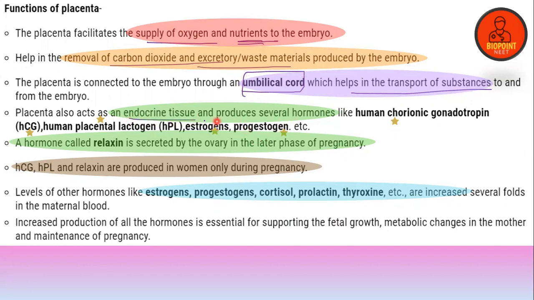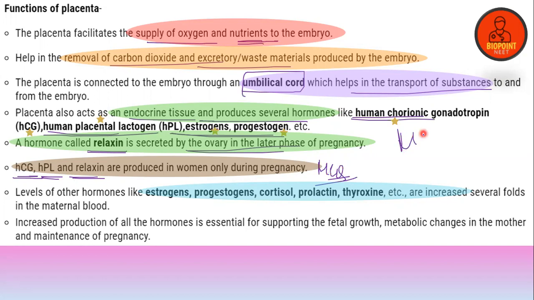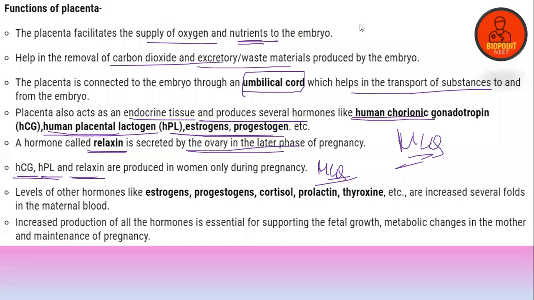The placenta is an endocrine tissue and produces several hormones such as human chorionic gonadotropin, human placental lactogen, estrogen, progesterone, etc. A hormone called relaxin is secreted by the ovary in the later phase of pregnancy. HCG, HPL, and relaxin are produced in women only at the time of pregnancy. This is an MCQ. Is it clear for everybody? I hope it's clear.